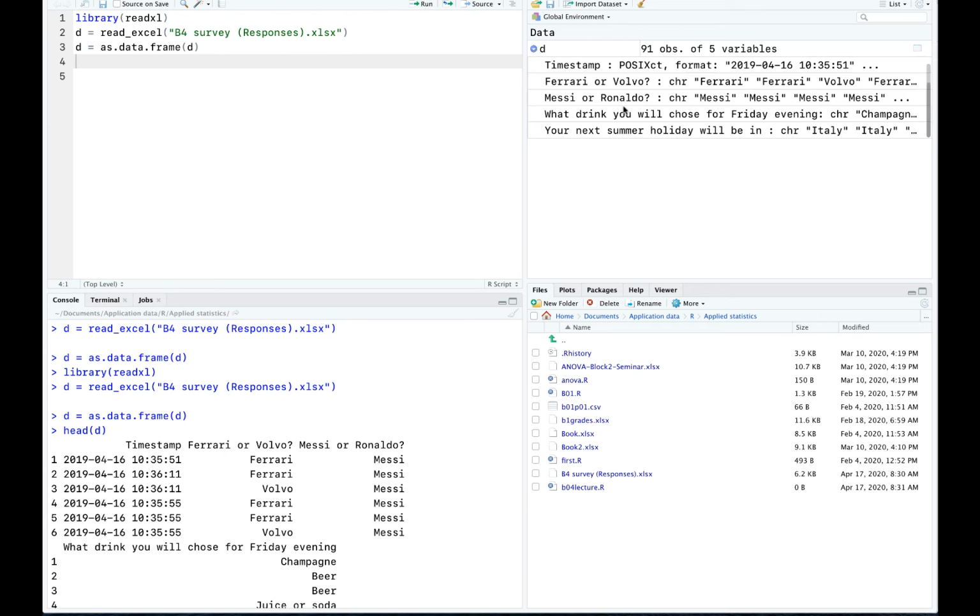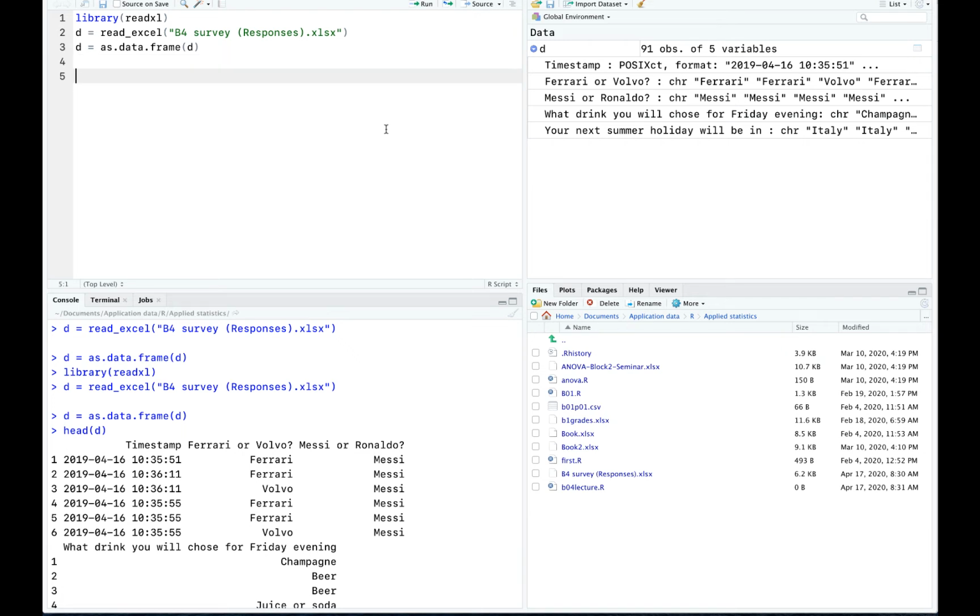If I open it though, you can see that timestamp, it's a special format. It's a time and date format. So we don't need it actually. But the other variables, you can see that they are characters. So we need to make them factors, right? And also they are pretty long. Okay.